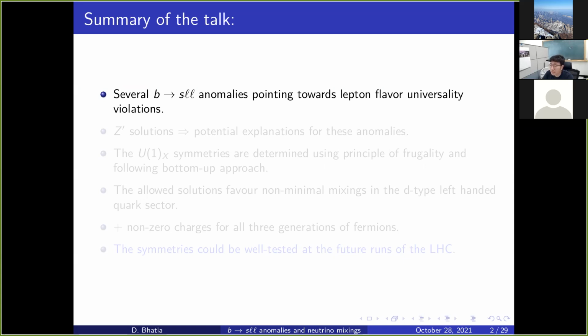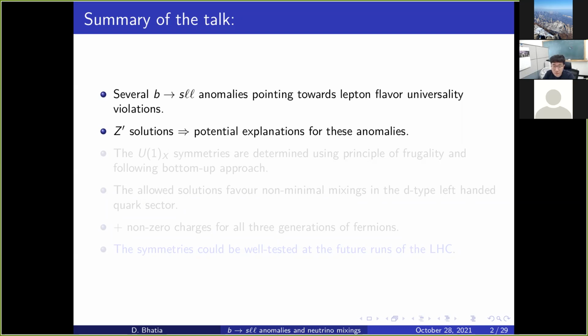We know that there are several b to s anomalies which LHCb has reported, and all of them are pointing unanimously towards lepton flavor universality violations. Now, in order to explain them, there could be several solutions. The path which we choose is to explain them using Z prime solutions. When we talk about a Z prime, it has to be embedded in a gauge symmetry.